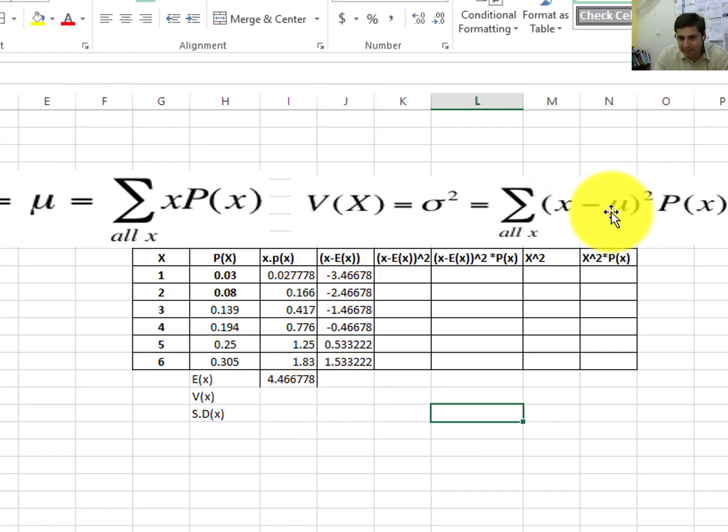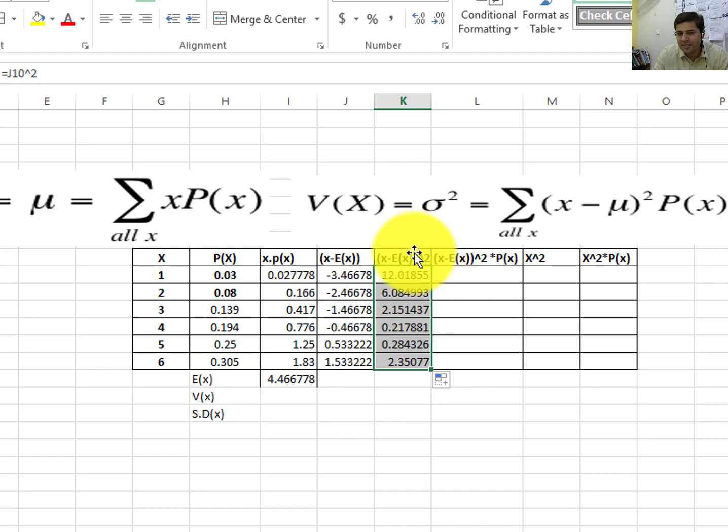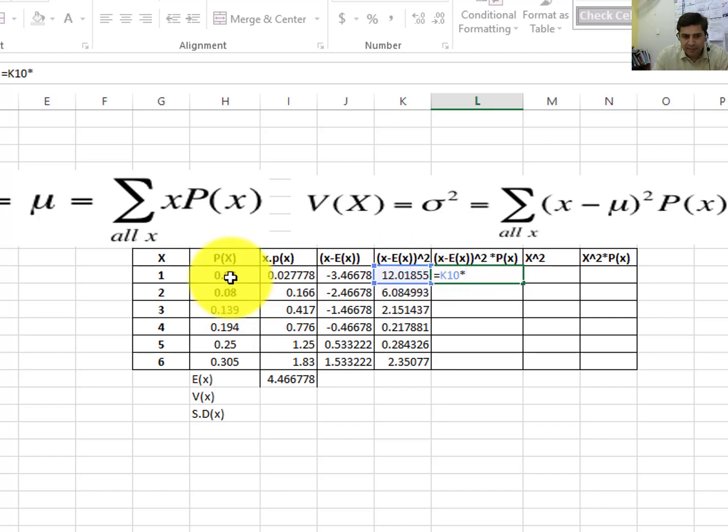Next step is (x minus mean), or (x minus E(x)), whole square. So we need to take the square. How will you take the square in Excel? Use power 2, and then you need to drag it down. So this is the square. In the next step, because in the variance formula it is (x minus mu) whole square into px, we multiply this by their respective probabilities. Then drag it down, and it will do it automatically.